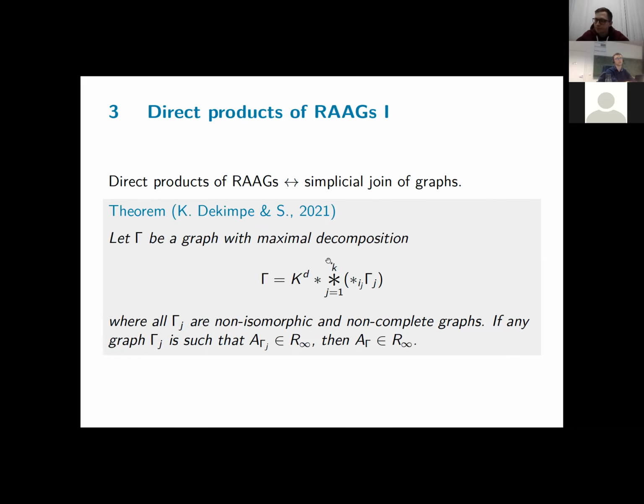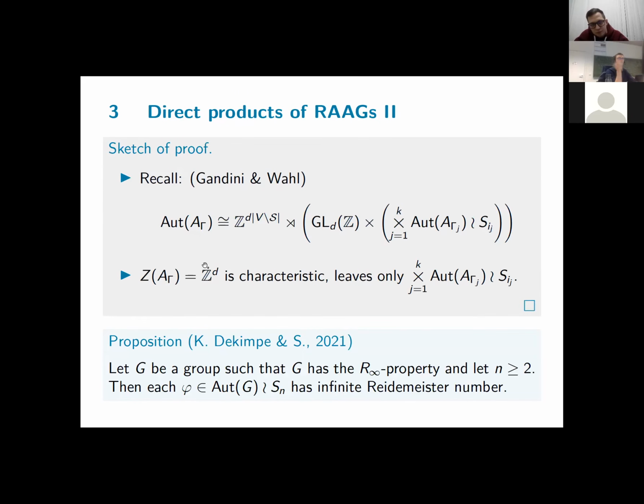By a simplicial join, it's connected to everything here on the right-hand side, and since it's a complete graph, it's connected to all vertices in K_d as well. So the center corresponds to the graph K_d, and the center is always characteristic. So if we divide it out, we get a new right-angled Artin group whose automorphism group is only given by this direct product. So if we prove it for this quotient group, we're done. But these automorphisms, the direct product, or let me start with one of the factors in this direct product.